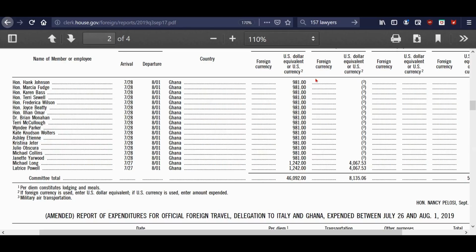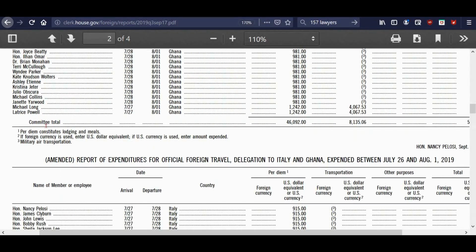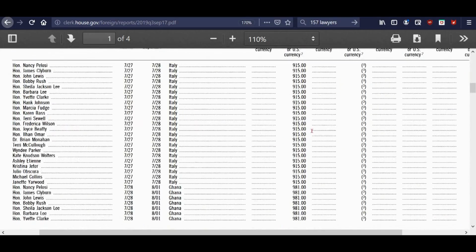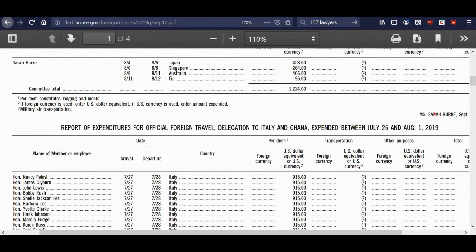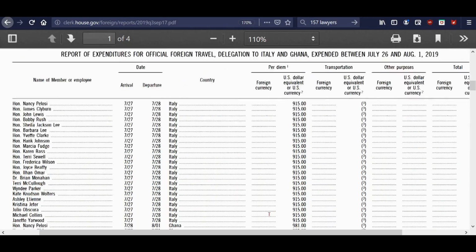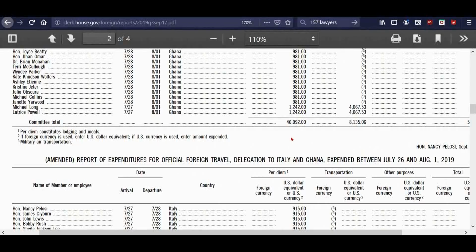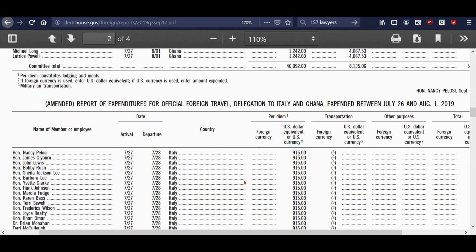Not one. So, yeah, here they have now these two people down here evidently had more expenses, and I don't know why, but they had to take regular flights. So they had the flight expenditure as well. But we're talking for this trip right here that these people took to Italy and Ghana for this length of time from July 26th to August 1st, it cost U.S. taxpayers $46,000. Right there. $46,000. Now, that is just kind of crazy. They better have a really good reason for why they needed to go there.